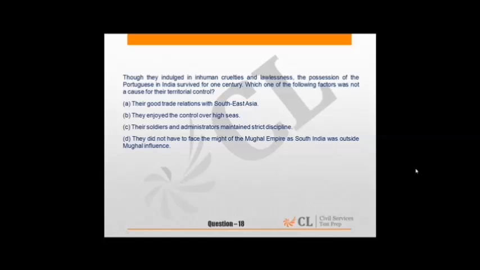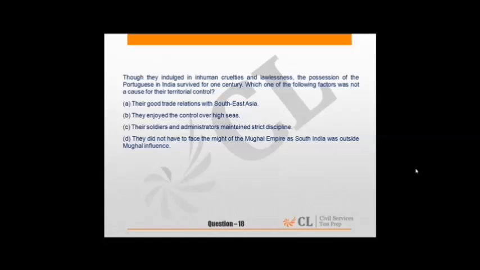The question is, which of the following factors was not a cause for the territorial control? Option A looks dicey because they did not have any relation with Southeast Asia, or if they had, that was not a reason for their Indian territorial control.